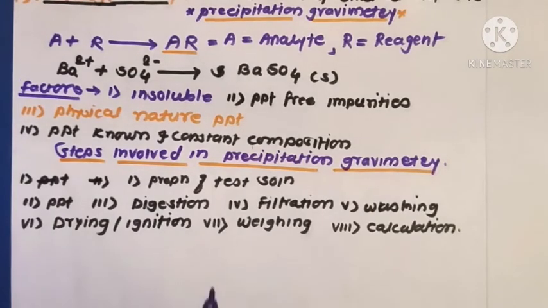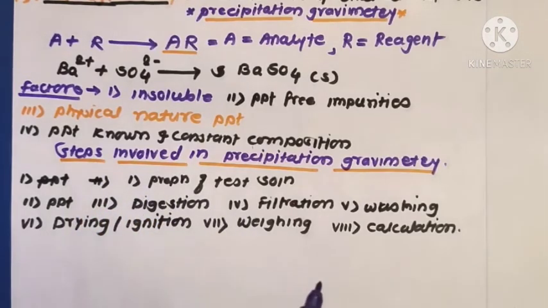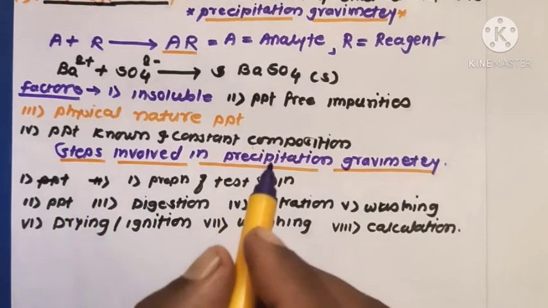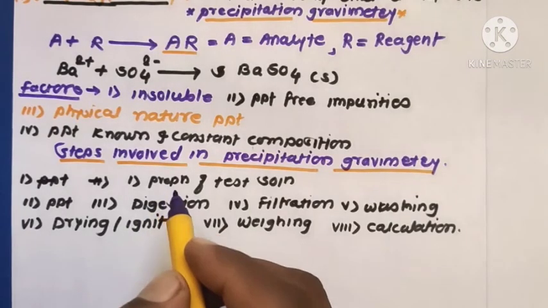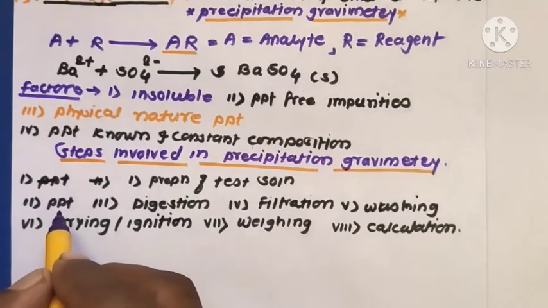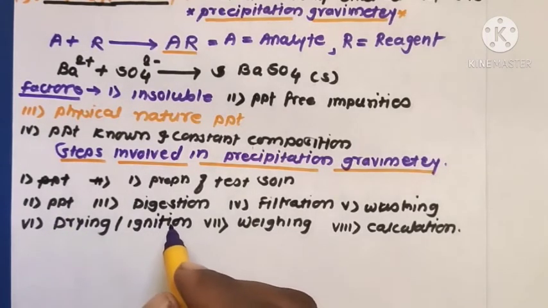In precipitation, the following steps are involved. The first one, preparation of the solution. Second, precipitation of the solution. Then after precipitation, the precipitated solution is digested.